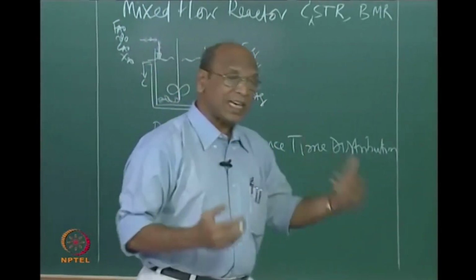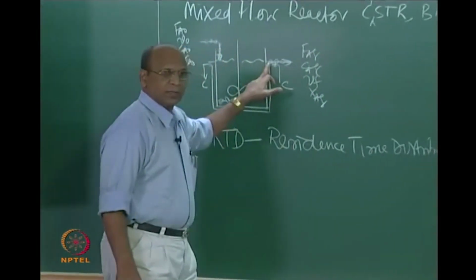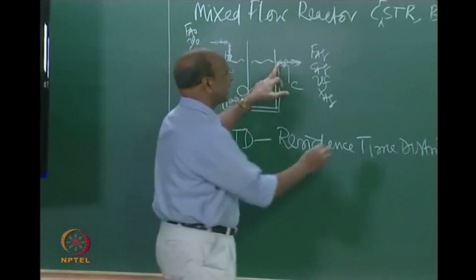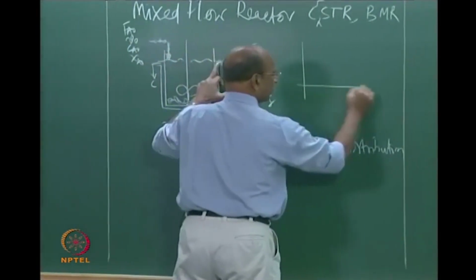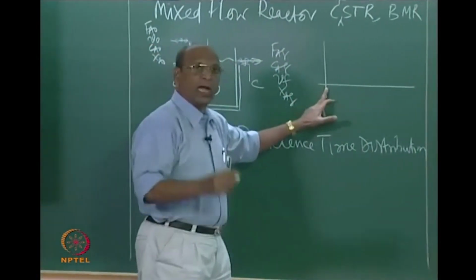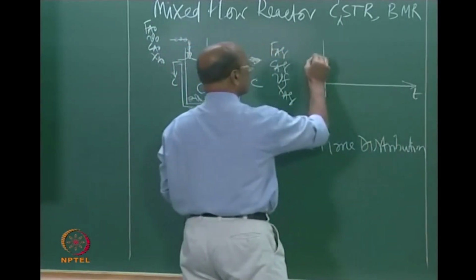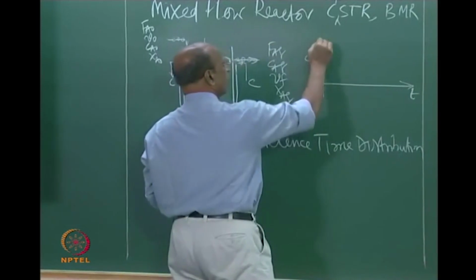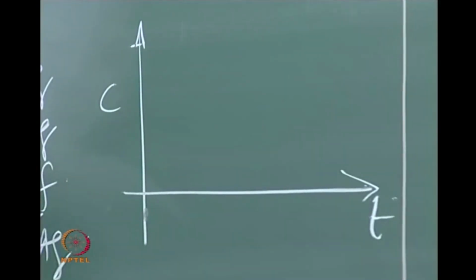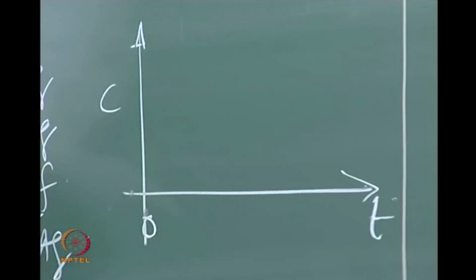From then onwards, how does the color change inside the reactor or at the outlet? Just before adding, what is the color? Colorless. At time t equal to 0, I have added that color, so my time t equal to 0 will start here. This is concentration. At time t equal to 0, I added it. Previously it was only white. Instantaneously it is distributed, mixed very well.